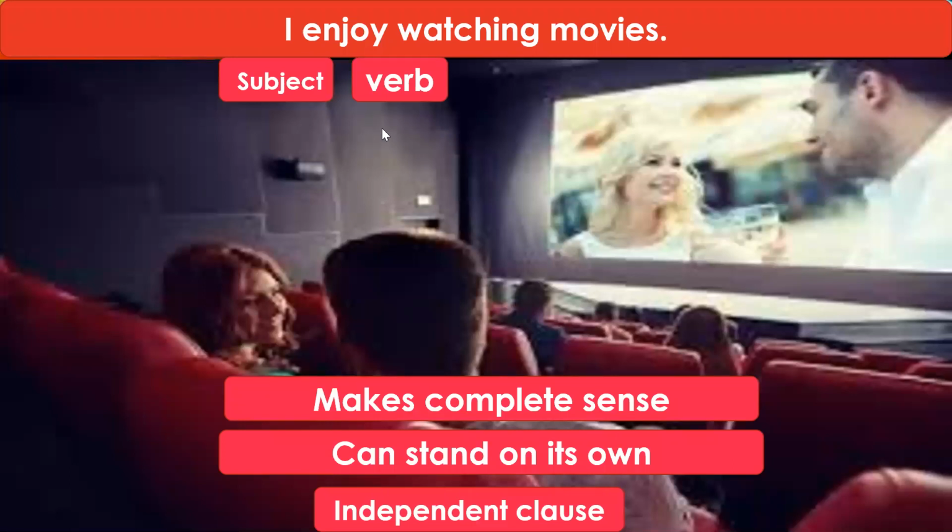So what was the requirement of a principal clause or a main clause or an independent clause? That it should have a subject, it should have a verb, it should make complete sense, and it should stand on its own. So therefore, you see that most simple sentences will be independent clauses. Okay, so this is an independent clause or a main clause or a principal clause.